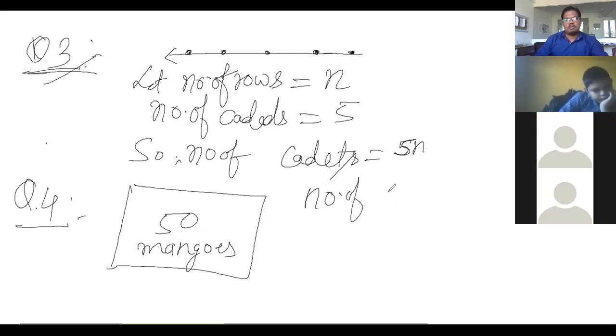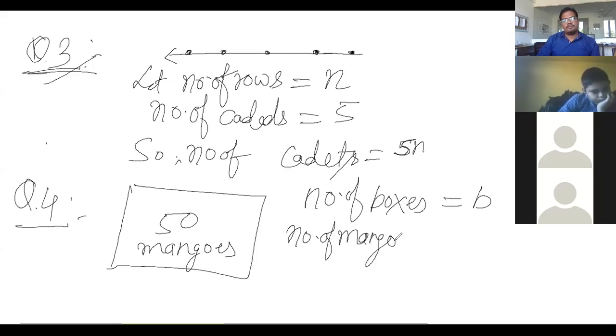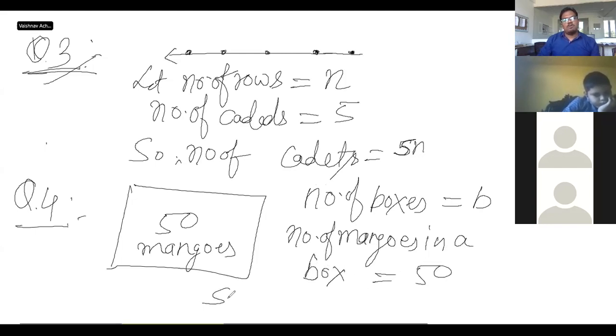Number of boxes is equal to B, and the number of mangoes in a box is equal to 50.